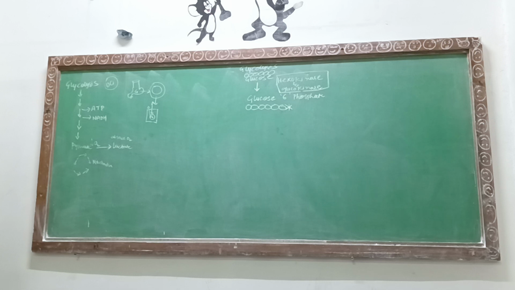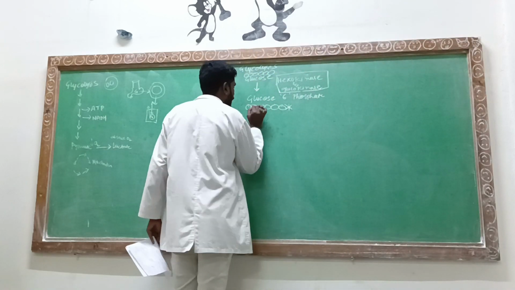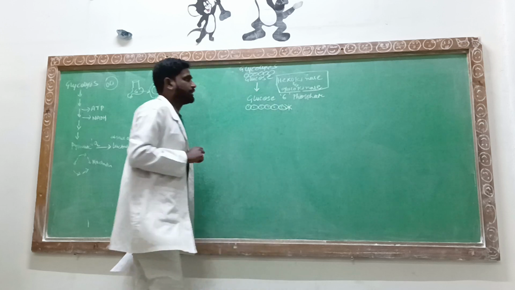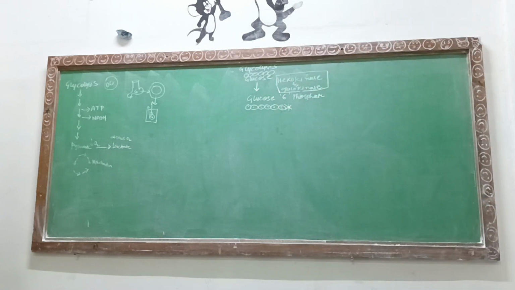Now, why are we calling it glucose 6-phosphate? Because at the 6th position of the carbon, the phosphate group is present. Point 2, there will be circulation of adenosine triphosphate inside your body.